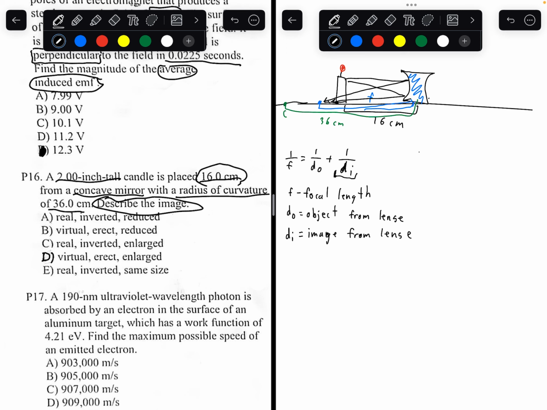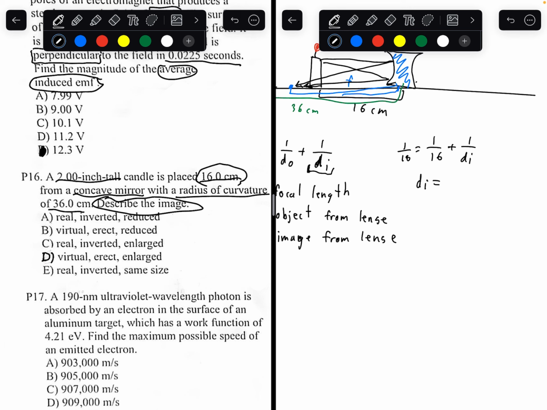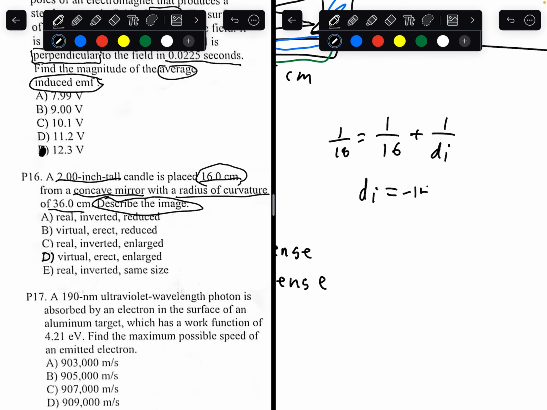Now, using this formula, 1 over 18 equals 1 over DO, which we know is 16 centimeters, the object's distance from the lens, plus 1 over DI. Solving for DI gives you 1 over 18 minus 1 over 16, then 1 divided by the answer. It gives you negative 144 centimeters.